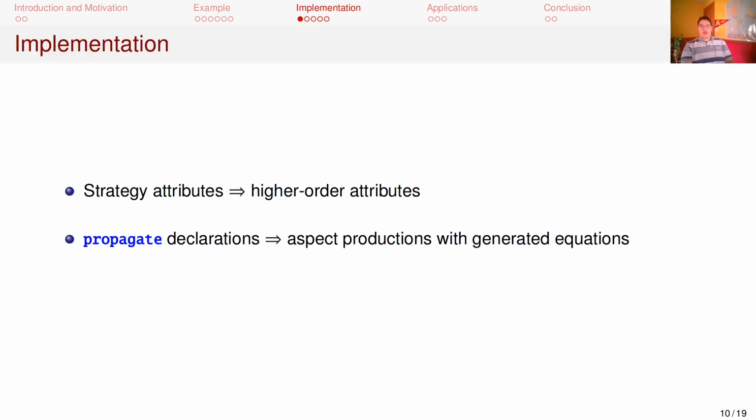Next, I will discuss how strategy attributes are implemented. Recall that strategy attributes are really just regular higher order attributes carrying a new term or maybe term value. For propagate declarations, we wish to generate aspect productions and equations from the attribute strategy expressions for the productions of the listed non-terminals.